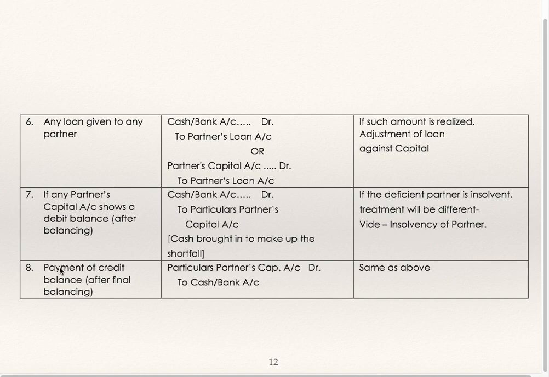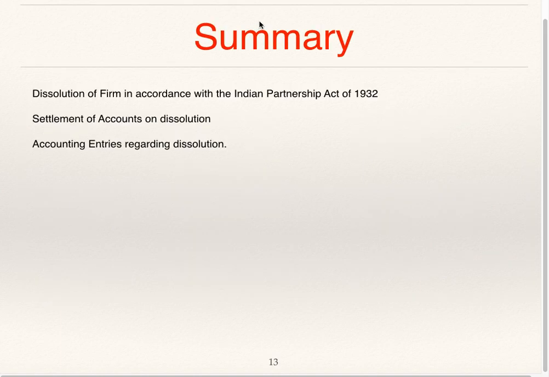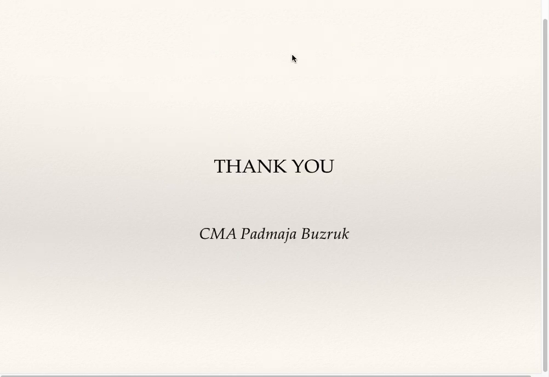We'll see it afterwards. Payment of credit balance after final balancing: partner's capital account debit to cash and bank. In this particular video, we have seen dissolution of firm in accordance with Indian Partnership Act 1932, settlement of accounts on dissolution, and accounting entries regarding dissolution. Thank you.